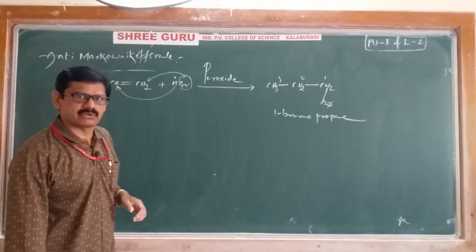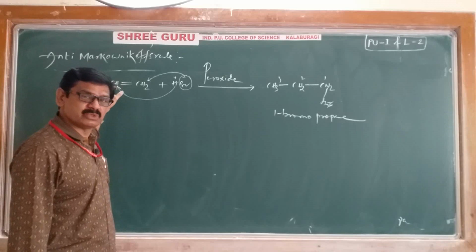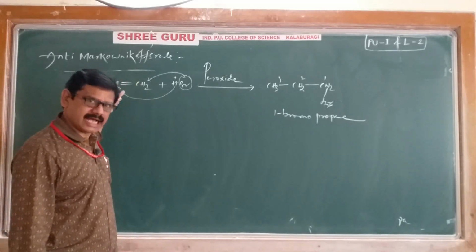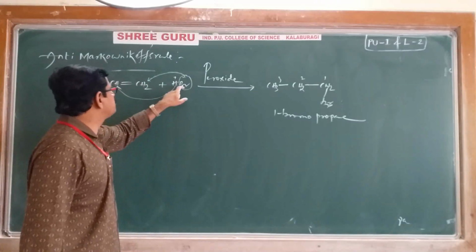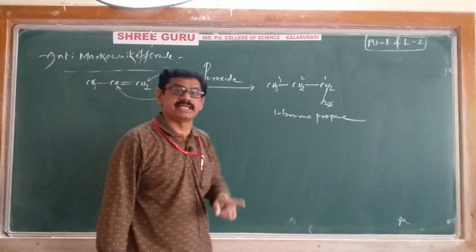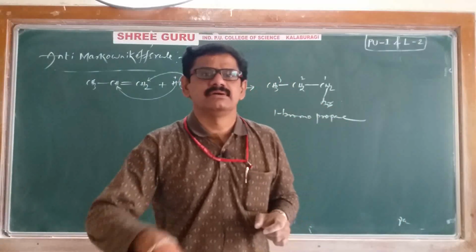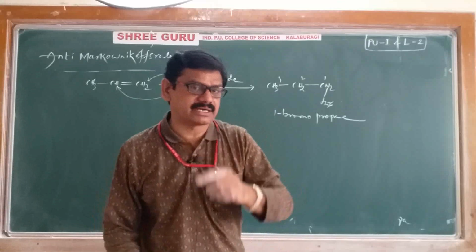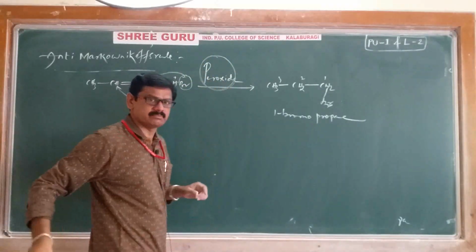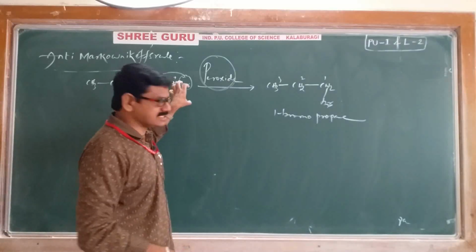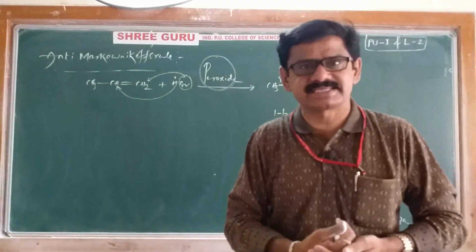Okay, according to Markovnikov's rule, the negative part of the addendum adds across the double bond to the carbon which contains fewer hydrogens. But in anti-Markovnikov's rule, the negative part adds to the carbon which contains more hydrogens. Then why is it happening? Here, one more important thing is that we compulsorily use a peroxide catalyst. That's why, by seeing this, how to define anti-Markovnikov's rule, how to tell its statement, is very simple.